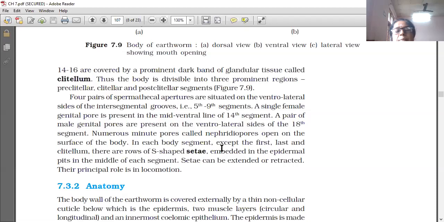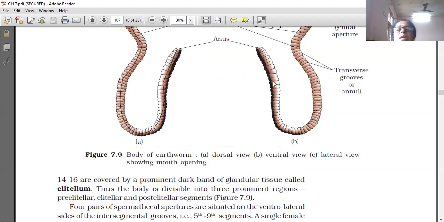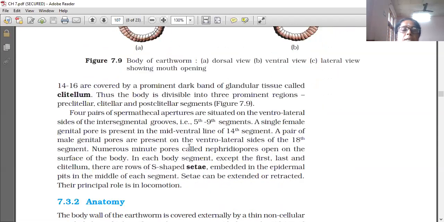In each body segment, except the first, last, and clitellum, there are rows of S-shaped setae. Setae cannot be seen in the diagram because they are very minute. But setae are present on both the lateral sides, embedded in the epidermal pits in the middle of each segment. Setae can be extended or retracted, and are used for locomotion.